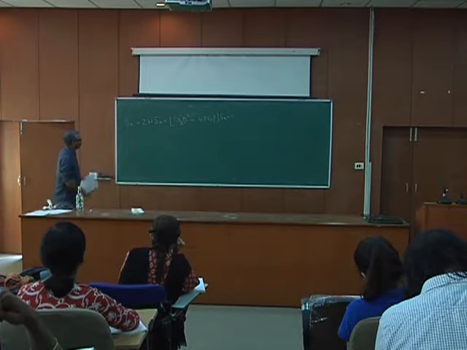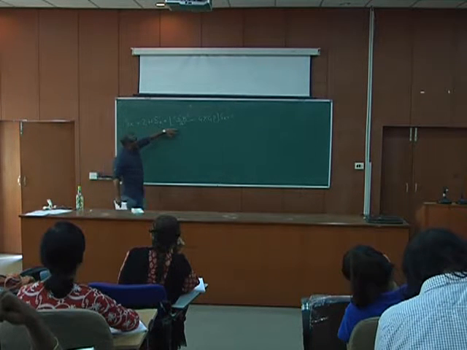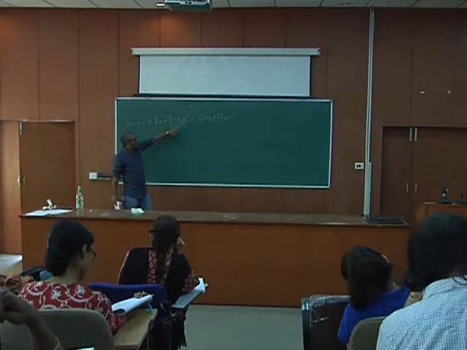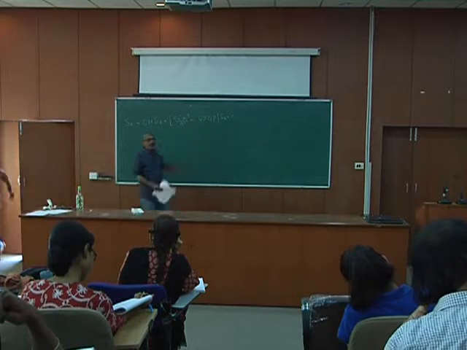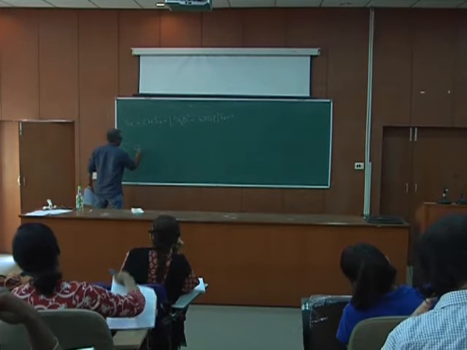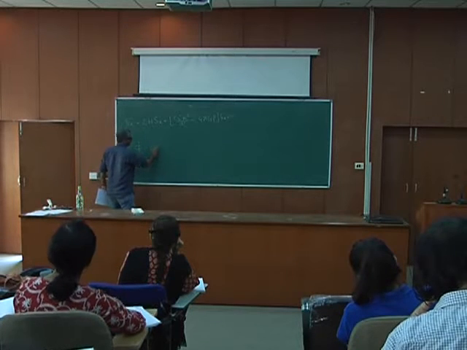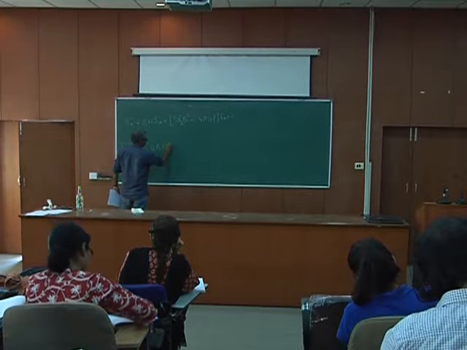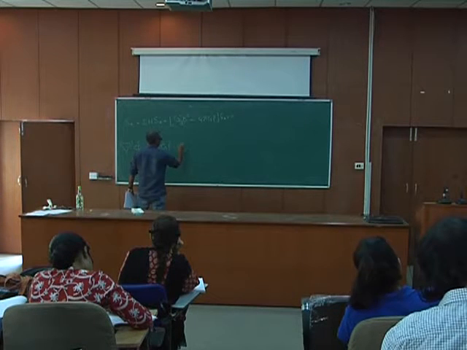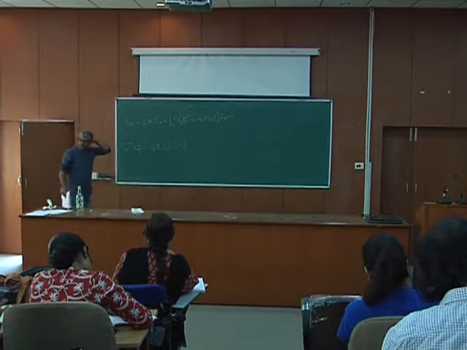Okay. Now for the matter, this term is always 0, because the pressure perturbation is not there. Now where does this term come from? This term comes from this equation, fine.